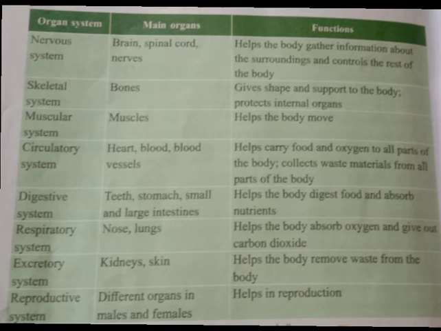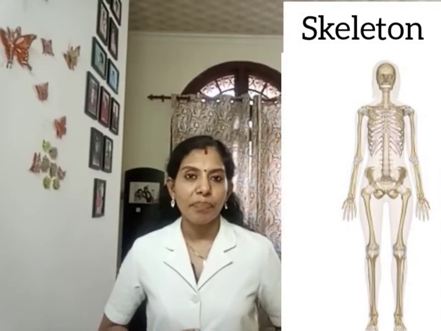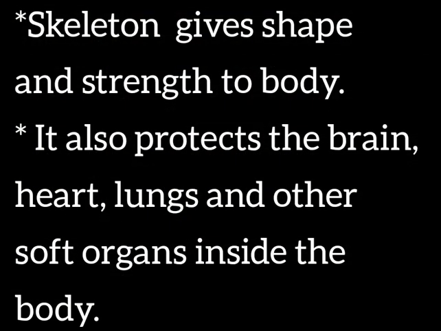In this lesson, we have to study about the skeletal system and muscular system. First, let's discuss about skeletal system. The main organs that form the skeletal system are bones. All the bones of our body form a framework called skeleton. Skeleton gives shape and support to the body. It also protects vital organs like brain, heart, lungs, and also other soft organs inside the body. So what is the function of skeleton? It gives shape and support to the body. It protects important organs like brain, heart, lungs and other soft organs inside the body.